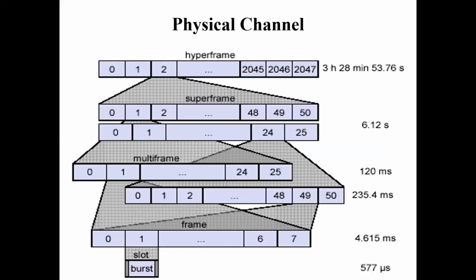There is a physical channel, and this is a frame structure in which the hyperframe is the frame with the highest priority, lasting 3 hours 28 minutes 53.76 seconds. The hyperframe comprises superframes, which comprise multiframes, which comprise small frames, and small frames have slots and bursts.